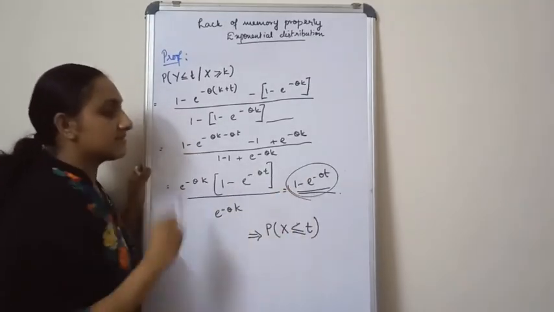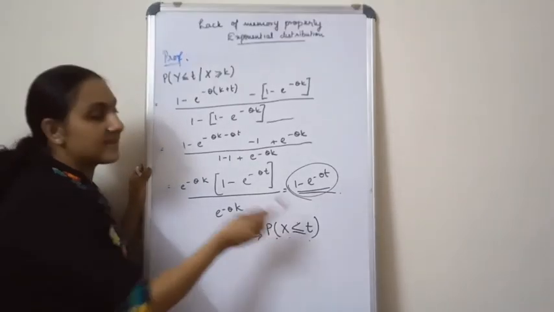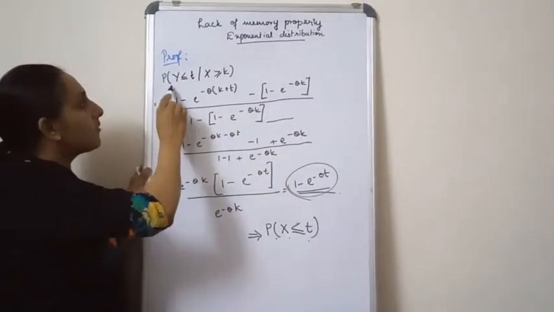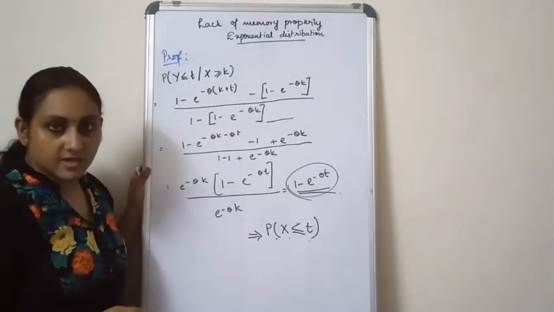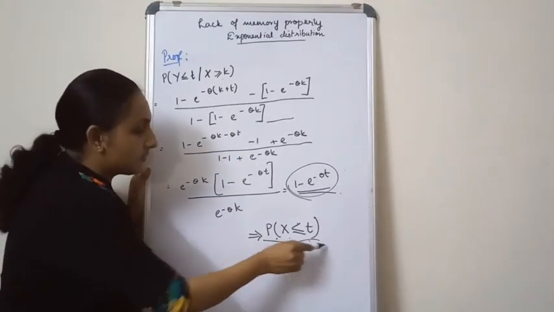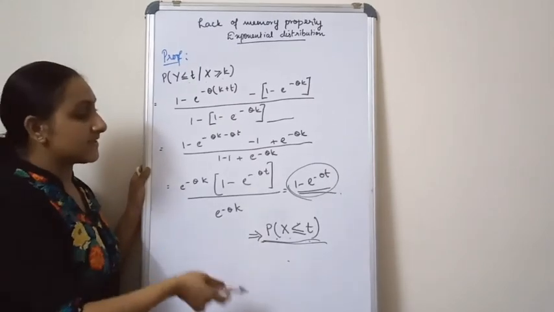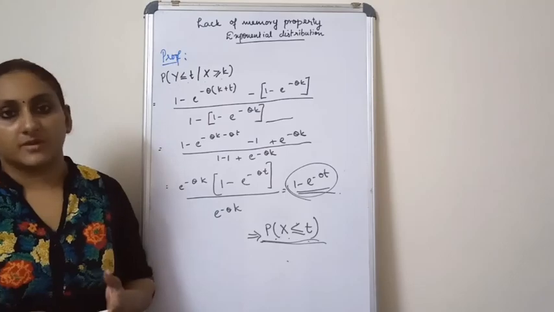It is nothing but the probability of X less than or equal to t. So you see, from where we started, the probability of Y less than or equal to t given X greater than or equal to k is equal to the probability of X less than or equal to t. So it proves that it has the same distribution, and that is the exponential distribution.